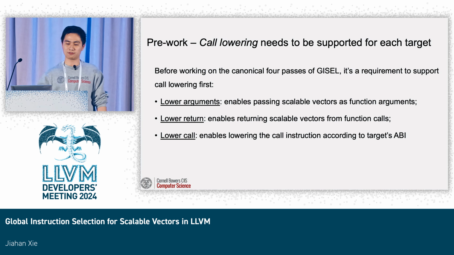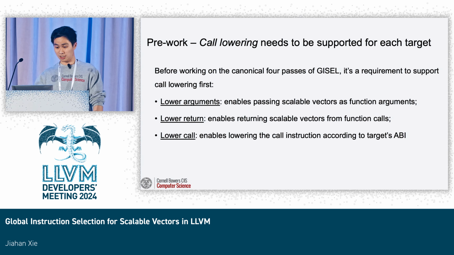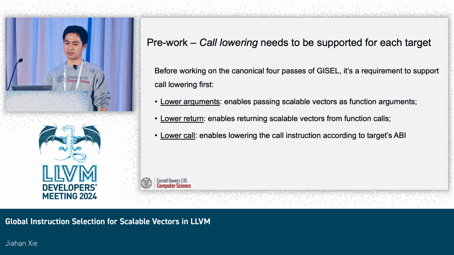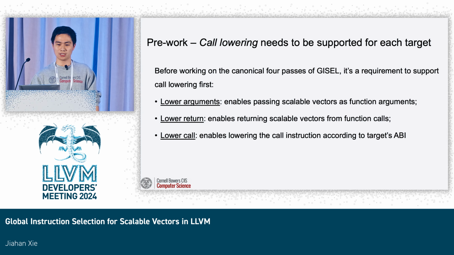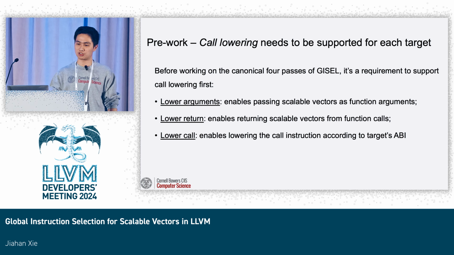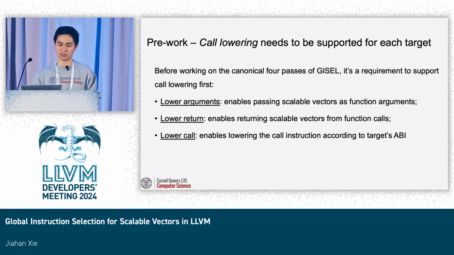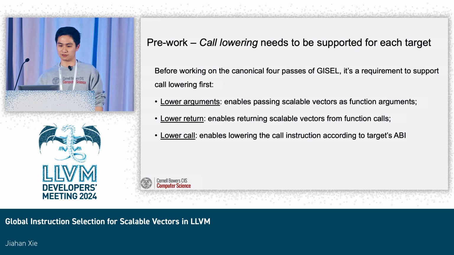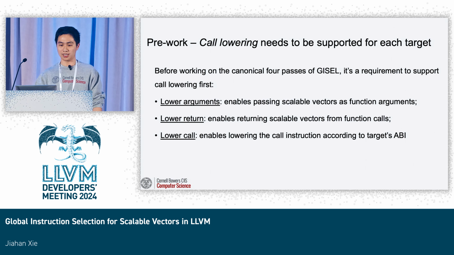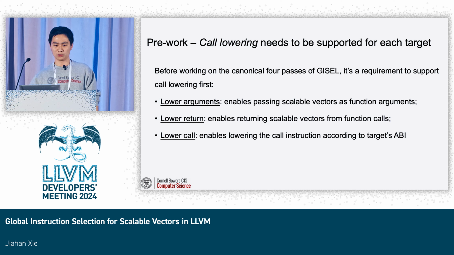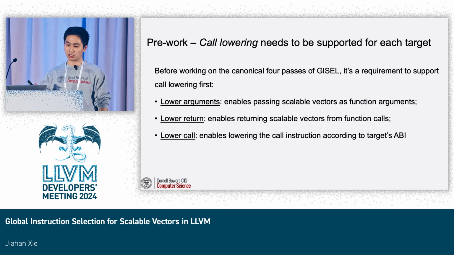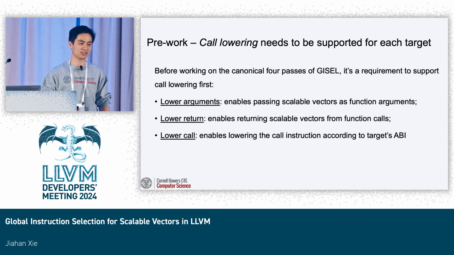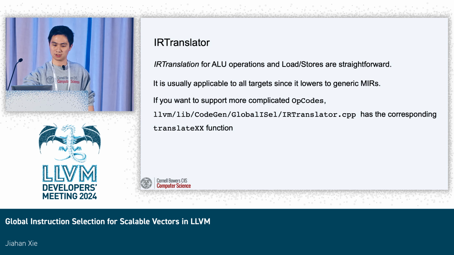And if a target wants to support scalable vectors in GISel, it has to support call lowering as well. To be specific, they should enable passing scalable vectors as function arguments. They should be able to return scalable vectors from those function calls. And they have to enable the call instruction according to the target-specific ABI as well.